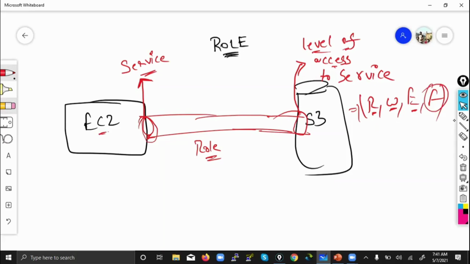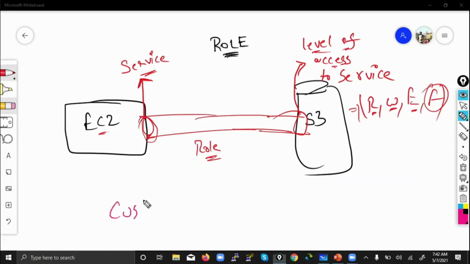If you want only read, you have a direct AWS managed policy. If you want full permissions, that also you have as an AWS managed policy. But if some custom requirement is there, right? Yes, you need to give permission to a whole bucket, but not all the objects inside the bucket, only some limited ones. Or maybe you have some 10 buckets in your account. You want to give S3 access, but not for all the 10 buckets, only one or two buckets. Then what will you do? You will create which type of policy? Customer managed policy. So that custom managed policy you will create and you will attach it.